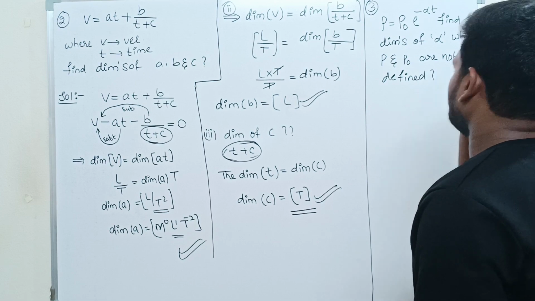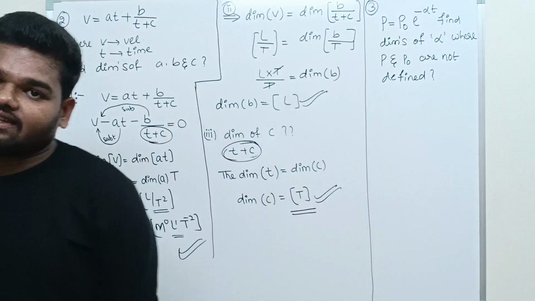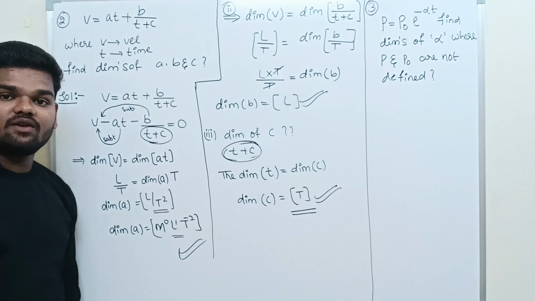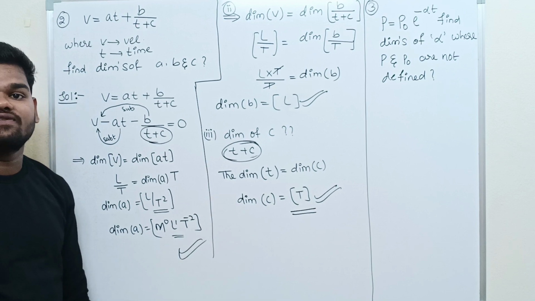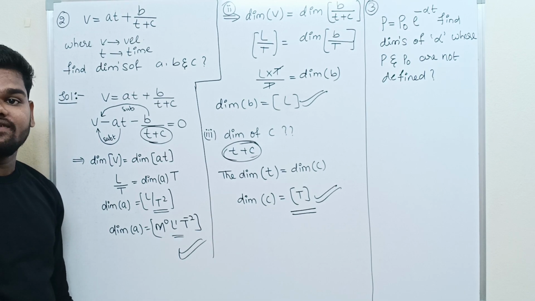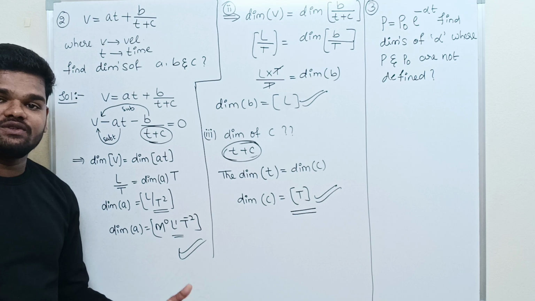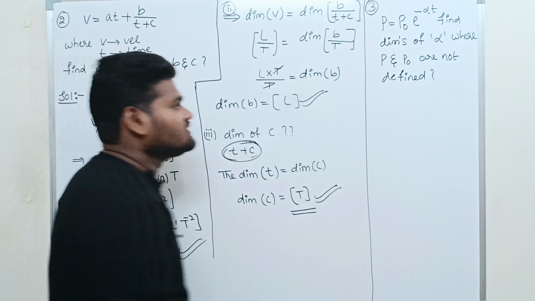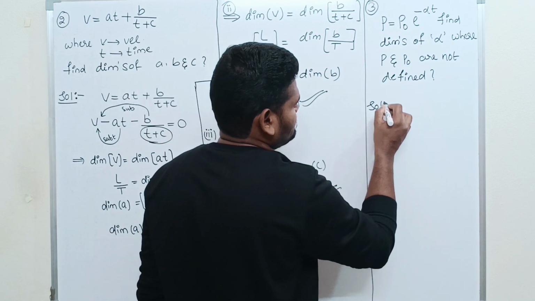They are not given their values. Pause the video and try the solution for that question. 3, 2, 1. I'm going to solve it.